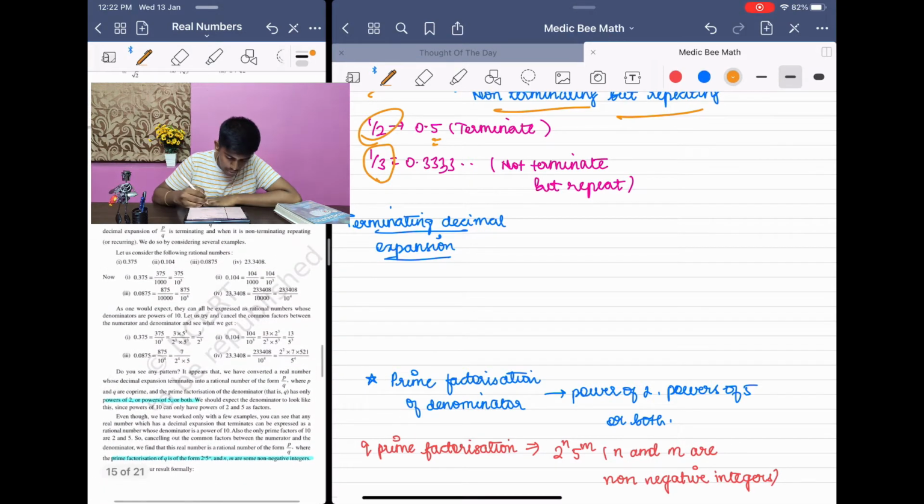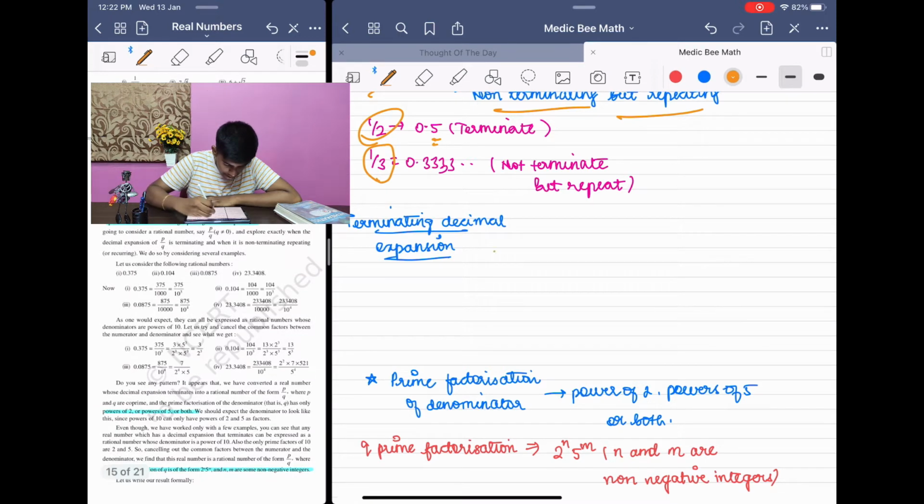So what are terminating decimal expansions? They have given a few examples. We can see them. 0.375. You have already learnt in our previous classes that for expressing a decimal expansion in the form of a fraction, to remove the decimal point, you should multiply and divide by a power of 10. Since there are three digits after the point, we are multiplying and dividing by 10 power 3, that is 1000 by 1000.